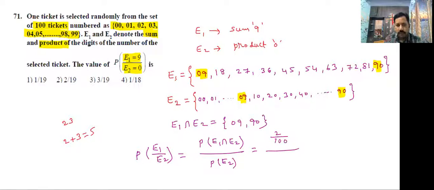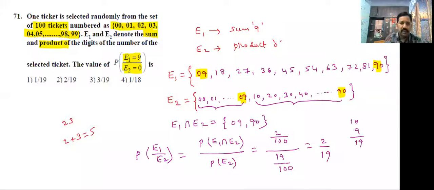P of E2: in the E2 event, observe how many numbers are there? 00, 01, 02 up to 09, there are 10. These are 1, 2, 3, and so on up to 9, that is 9 more. Totally 19. So 19 by 100. 100, 100 cancel. The answer is 2 by 19. Second option is correct. Students, did all of you understand now?